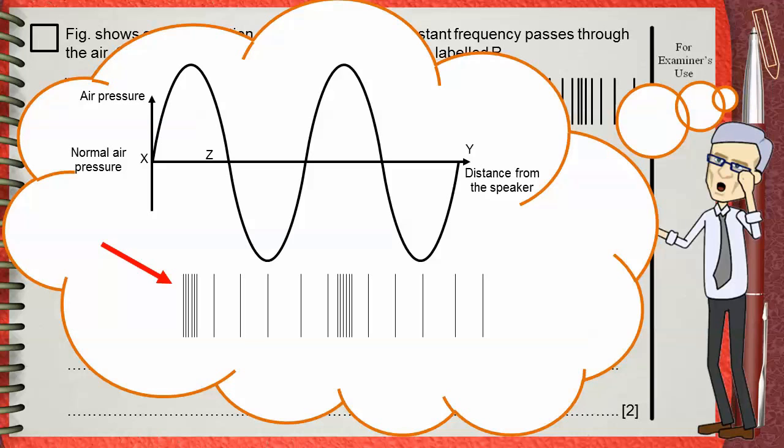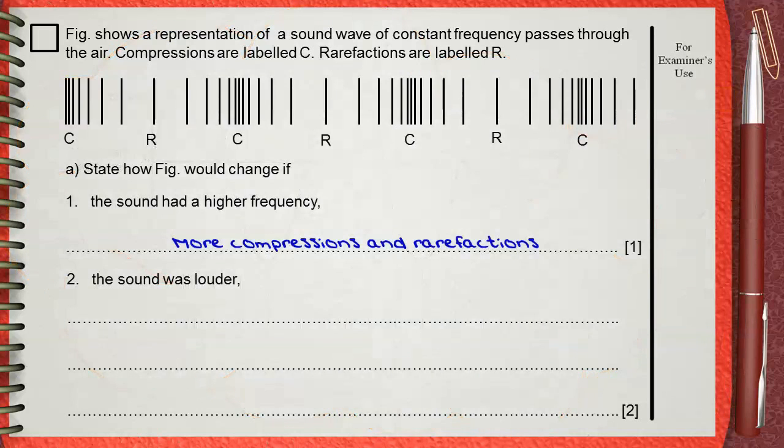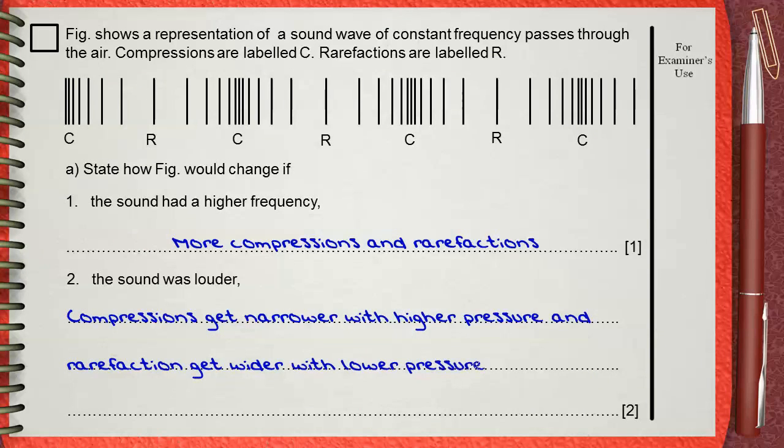This will appear as lines in the compressions getting narrower and closer to each other, while lines in the rarefactions will get further apart from each other. So the answer will be compressions get narrower with higher pressure and rarefactions get wider with lower pressure.